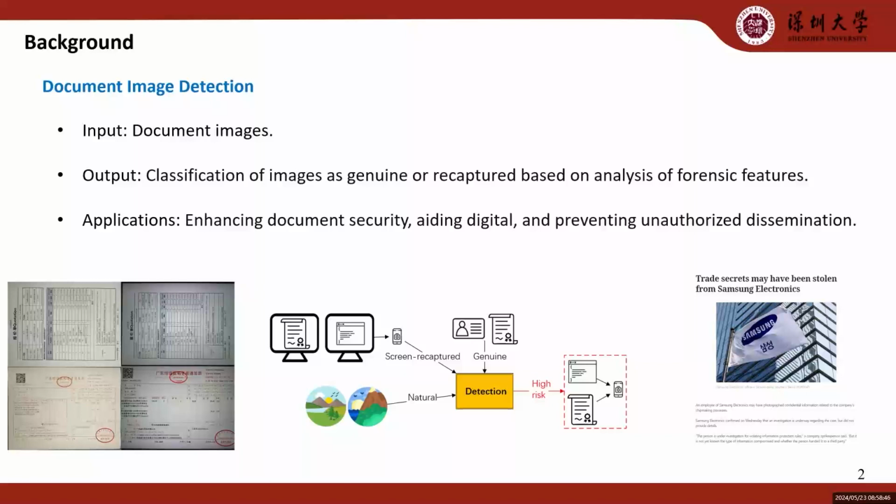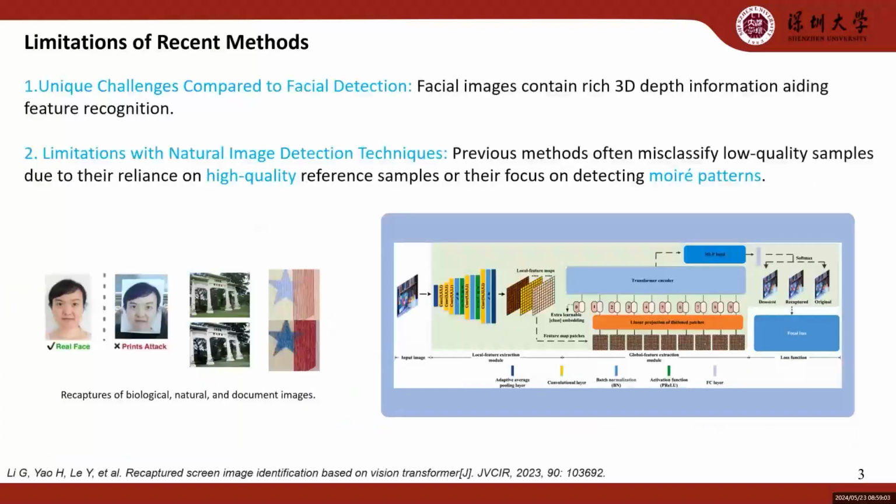Our system inputs document images and outputs classifications of the images as genuine or recaptured based on forensic features. Applications of this technology include enhancing document security, aiding digitization processes, and preventing unauthorized dissemination. Many existing methods face certain limitations.